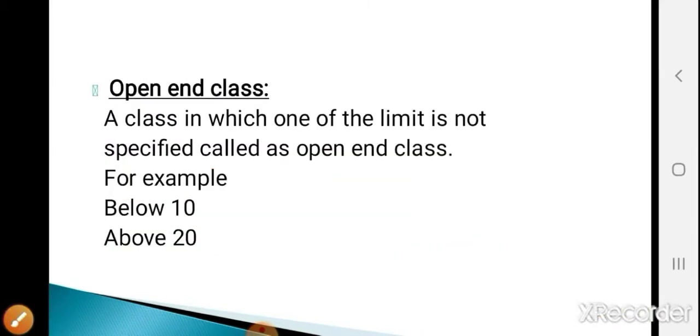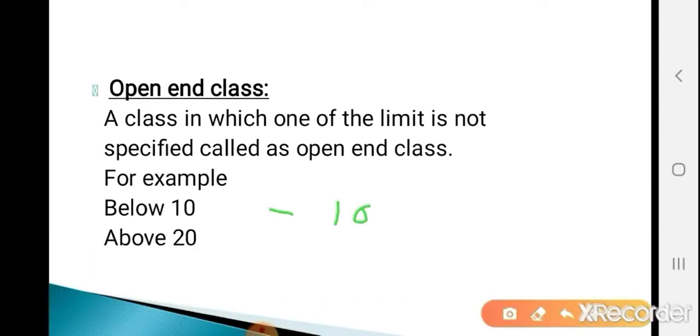Now the next is the open-end class. What is meant by an open-end class? A class in which one of the limits is not specified is called an open-end class. For example, below 10, above 20. What is meant by below 10? Below 10 means 10 or less. But here the lower limit is not specified, only the upper limit is specified. The upper limit is 10, but the lower limit is not specified.